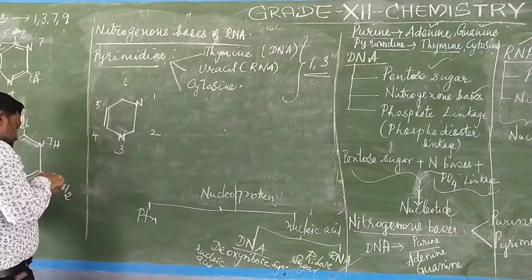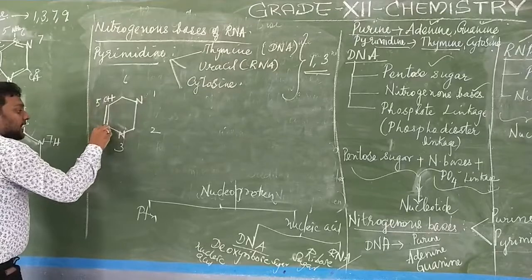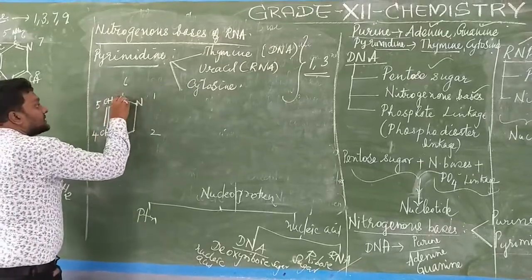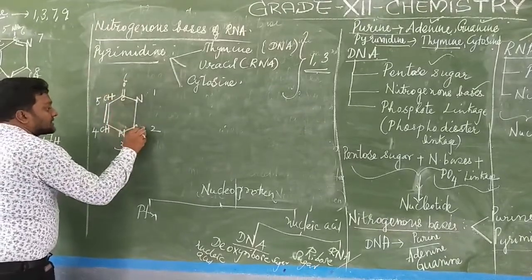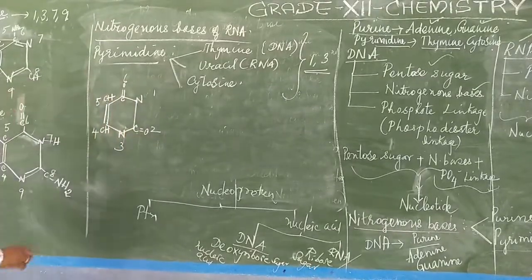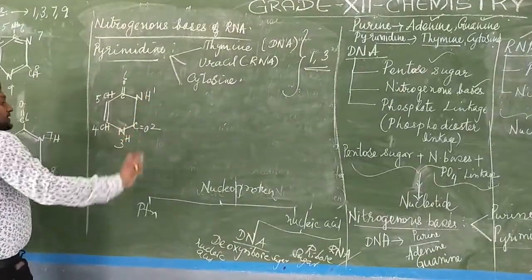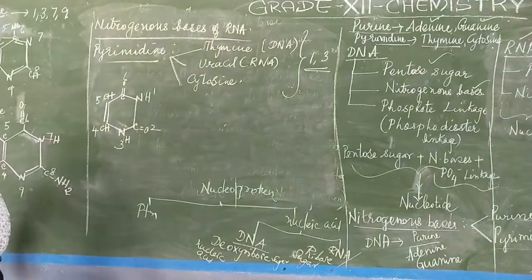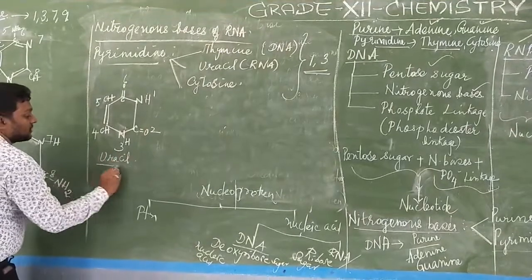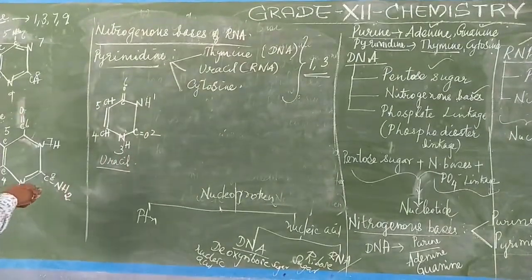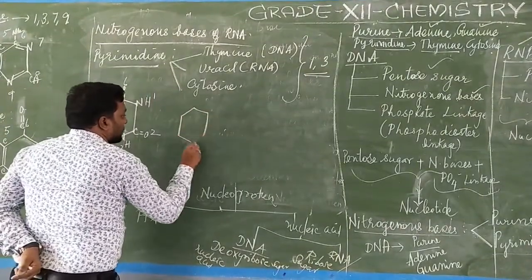Now this fifth carbon will be having CH, and this fourth carbon will be having CH. And this carbon will be made up of double bond O, and this carbon will also be made up of double bond O. And similarly here NH will be present, and here also NH will be present. This is the ring structure of uracil. This is the ring structure of what? Uracil. And now coming to the final, you can know the difference in how each structure is drawn.